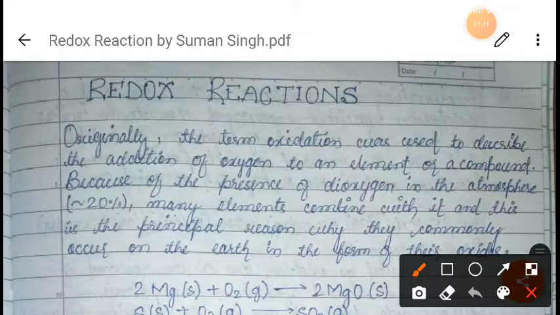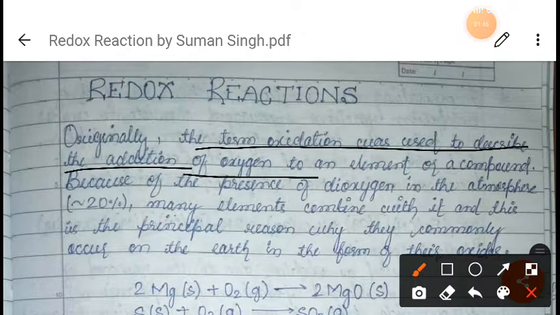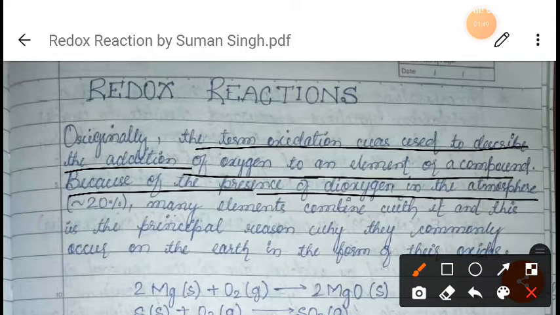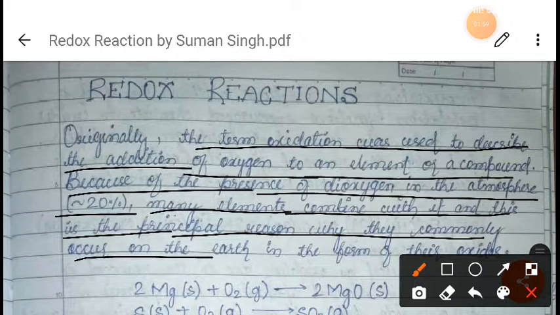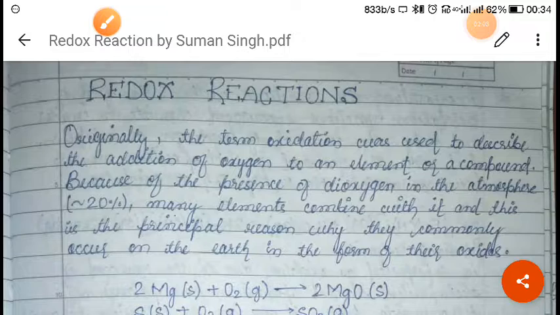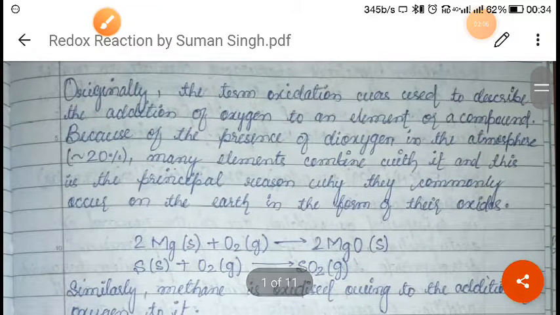So as you can see, the term oxidation was used to describe the addition of oxygen to an element or a compound because of the presence of dioxygen in the atmosphere, which is approximately 20%. Many of the elements combine with it, and this is the principal reason why they commonly occur on the earth in the form of their oxides, right? So I hope you have understood. We have got some idea that addition of oxygen is oxidation.